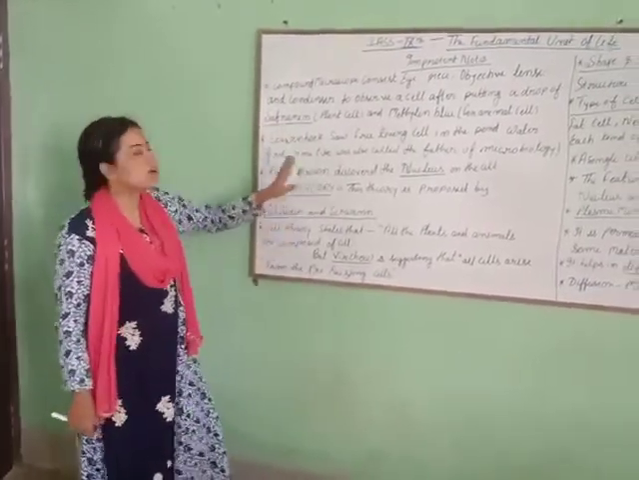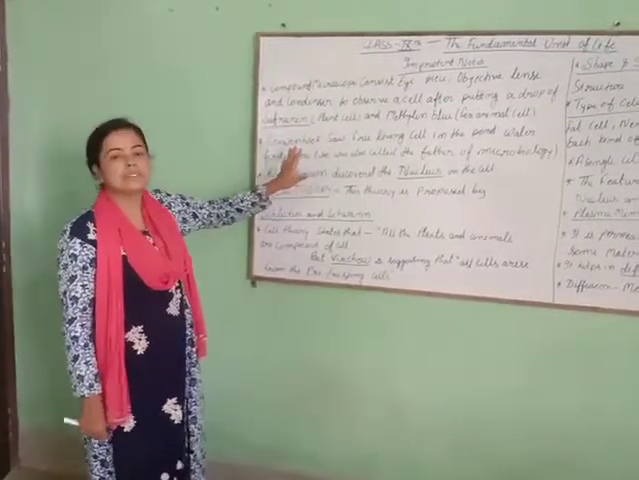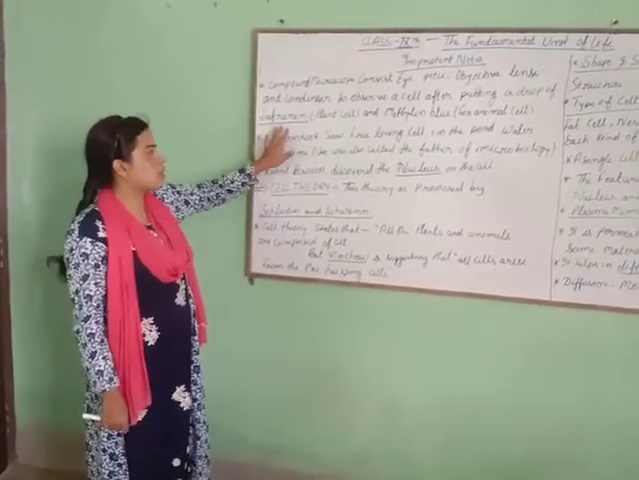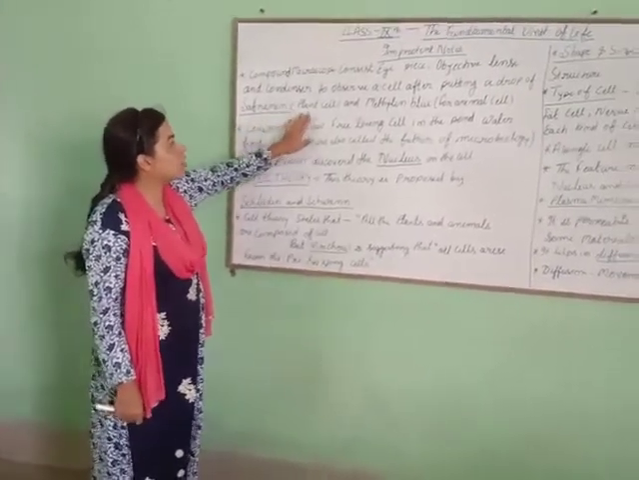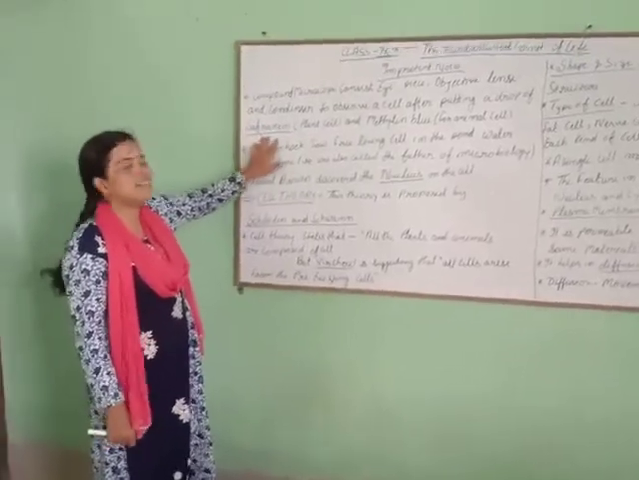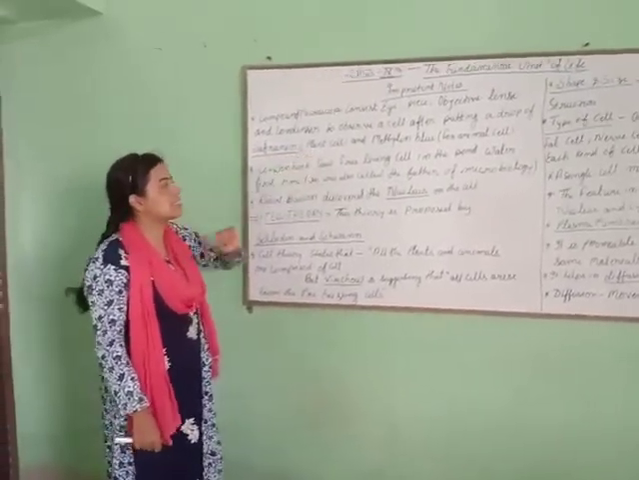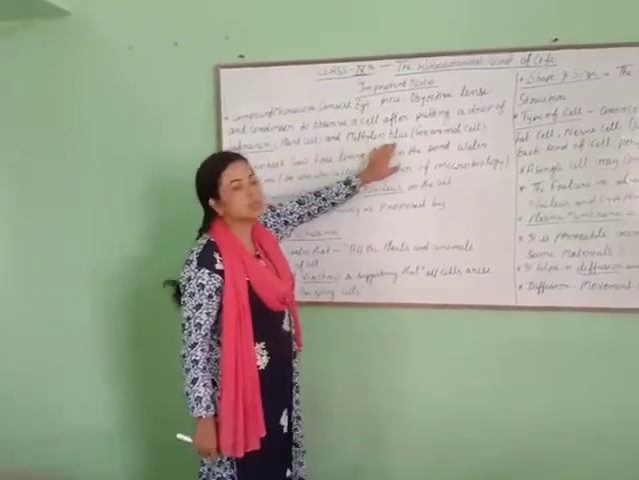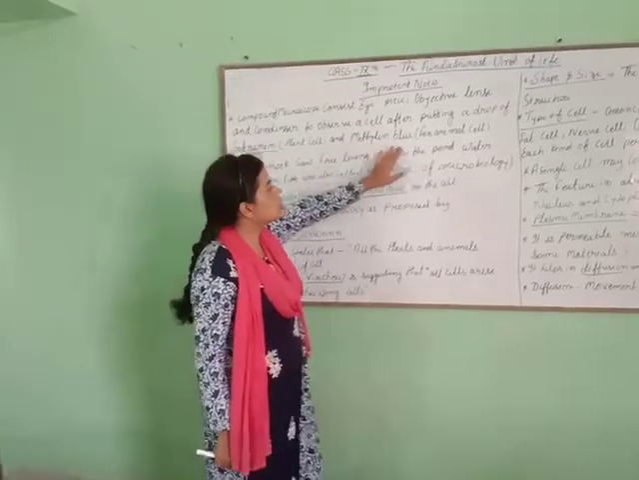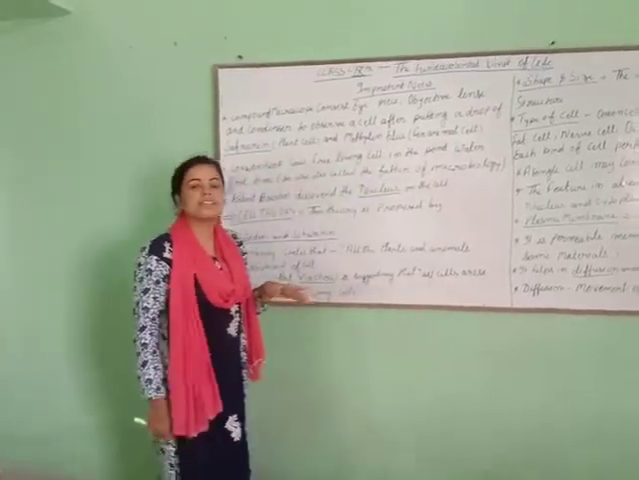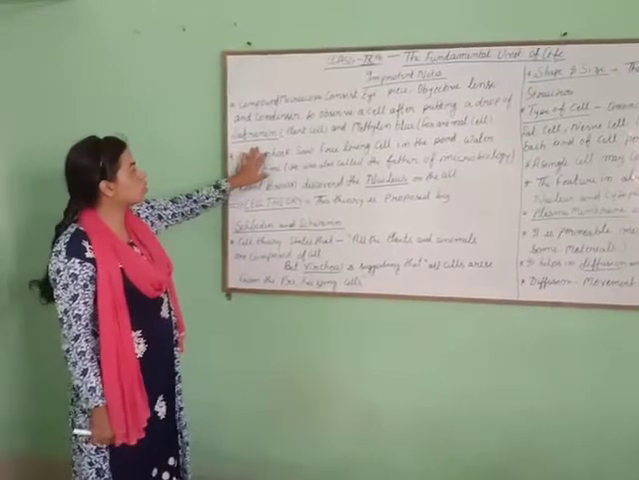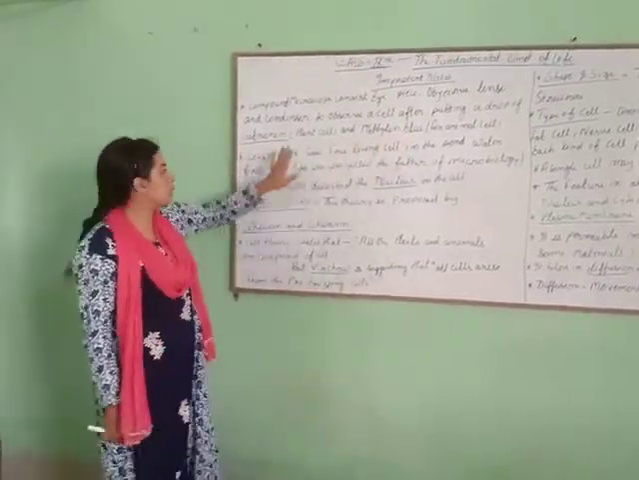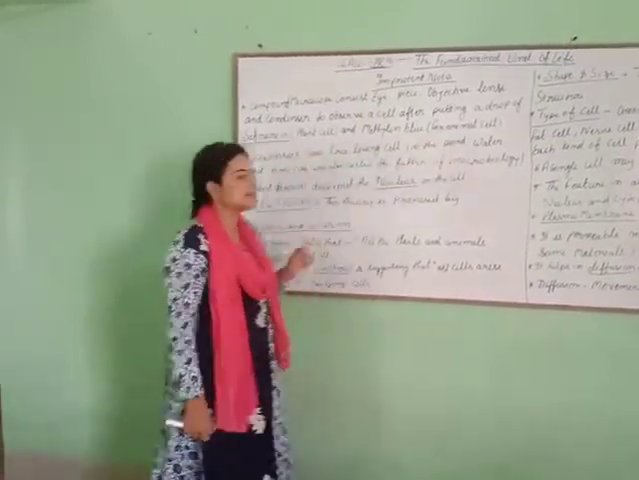When we see the cell of a plant, we apply safranin. This is a liquid chemical which is applied on the plant cell. And when we take the animal cell, we apply methylene blue. This is also a chemical, applied on the animal cell for observation. This is also an important thing: safranin and methylene blue to observe the plant cell and animal cell.